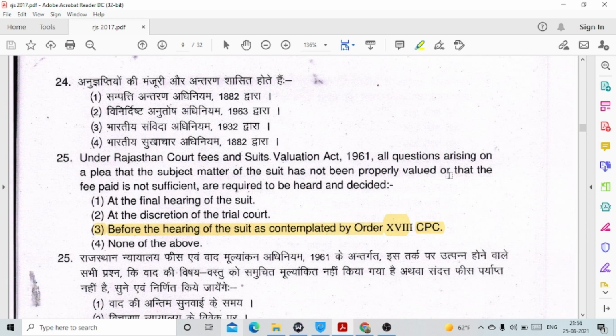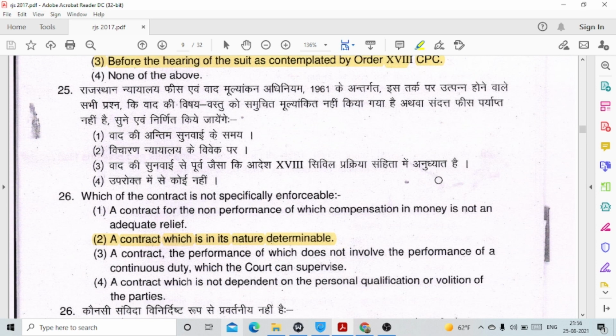Question number 25. Under Rajasthan Court Fees and Suits Valuation Act 1961, all questions arising on a plea that the subject matter of the suit has not been properly valued or that the fee paid is not sufficient are required to be heard and decided before the hearing of the suit, as contemplated by order 18 of CPC.